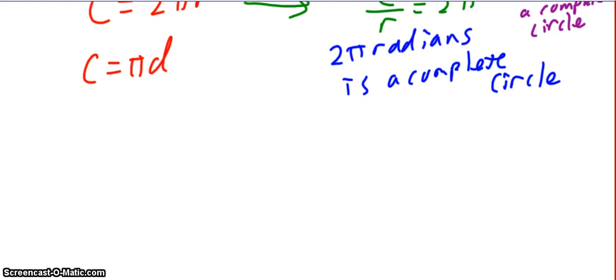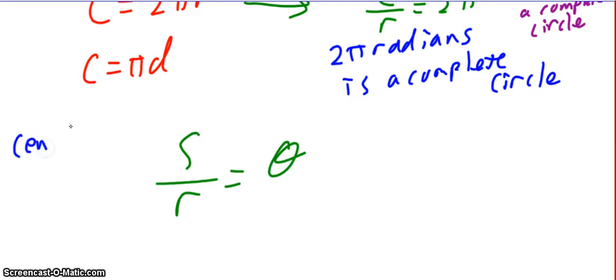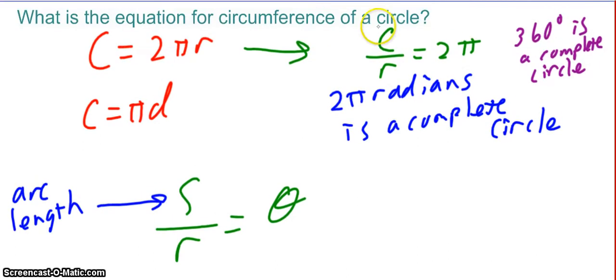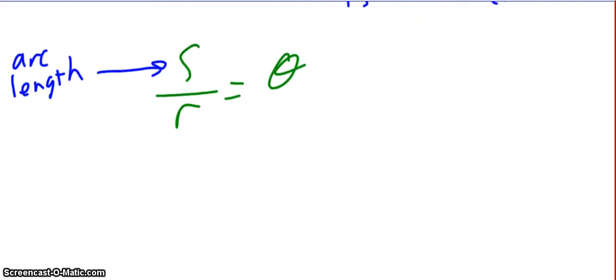Now, again, this further leads to our definition of radians. And so notice that c is the circumference divided by r, which is the radius, and then this equals an angle, which is 2 pi radians. And so generically, we have the relationship, what we call s over r equals theta, where s is what we call the arc length. Sorry, I messed up. So here we have arc length. And keep in mind that when we're using the word arc length, the circumference is an arc length. The circumference is an arc length that's a complete circle, right? But we can have arcs that are not complete circles.